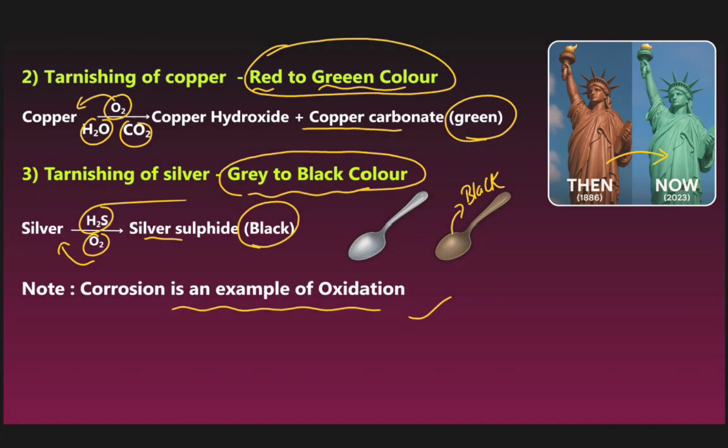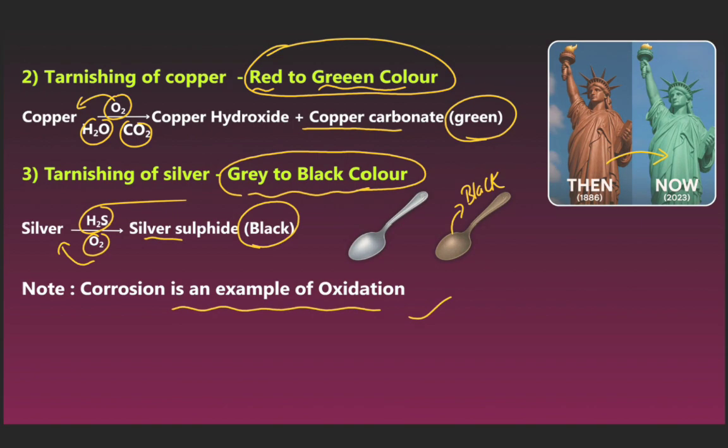Now we can see the next. The tarnishing of copper: red to green color. Copper reacts with oxygen gas, water and carbon dioxide to form copper hydroxide and copper carbonate, green in color. Third reaction is the tarnishing of silver, gray to black color: silver reacts with H2S and O2 to form silver sulfide, black in color. Note: corrosion is an example of oxidation.